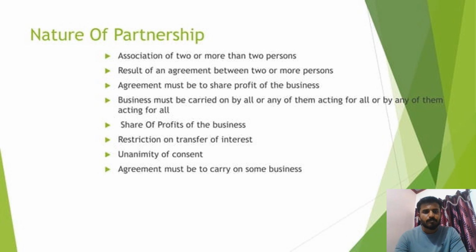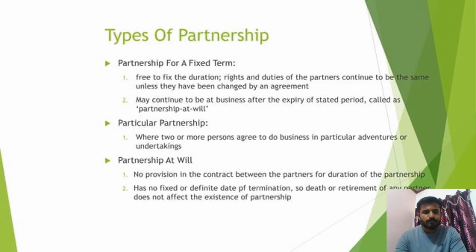Nature of partnership. Association of two or more persons. Results of agreement between two or more persons. Agreement must be to share profit of the business. Business must be carried on by all of them or by any of them acting for all. Share of profits and business. Restrictions on transfer of interest. Agreement must be carried on some business.